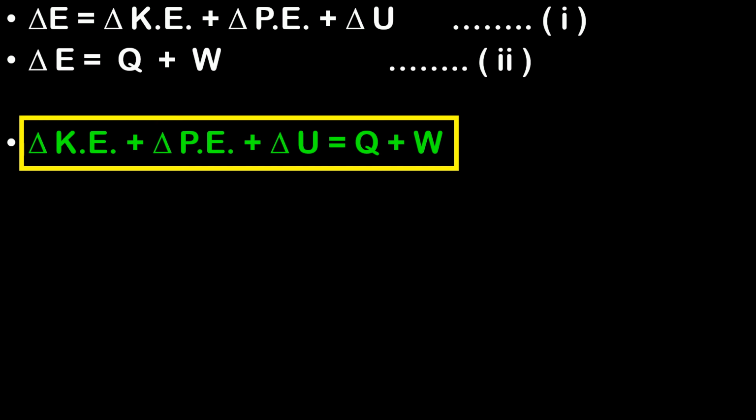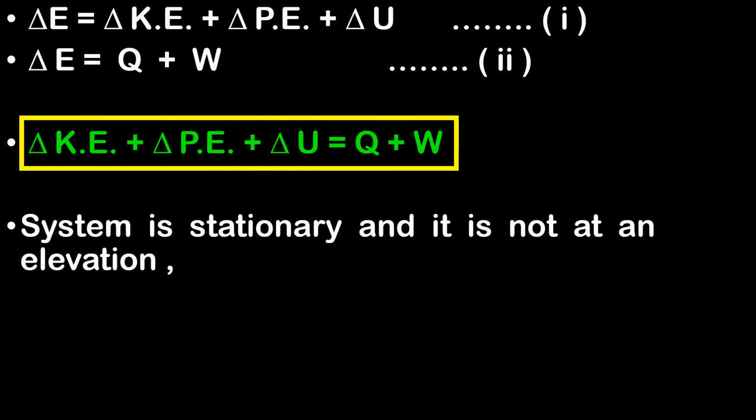Now you might be wondering that in your 11th and 12th standard book, the statement is different. I will tell you how we get to that statement, but keep one thing in mind, this is the actual statement of the first law. Usually the system that we consider is stationary, which means the system is not moving.